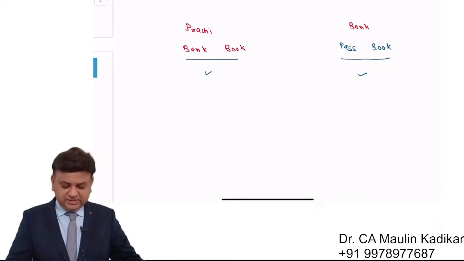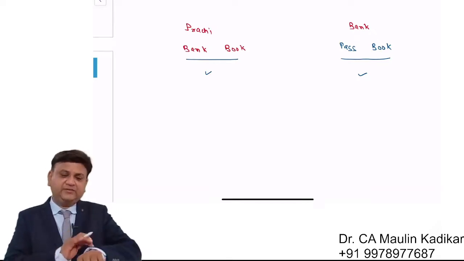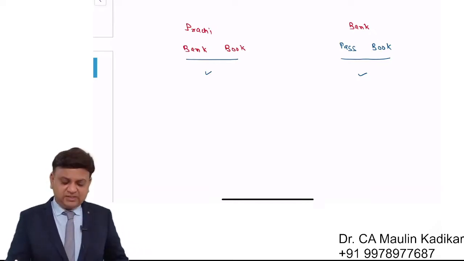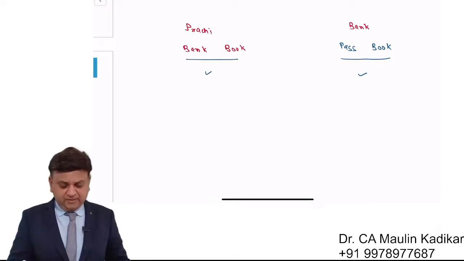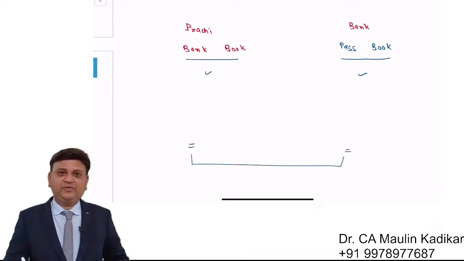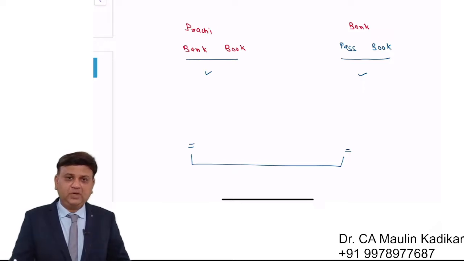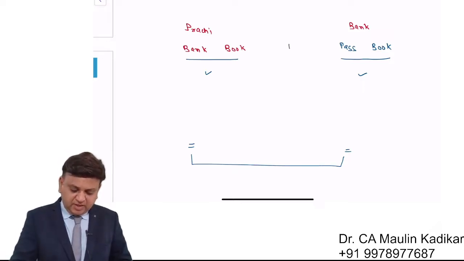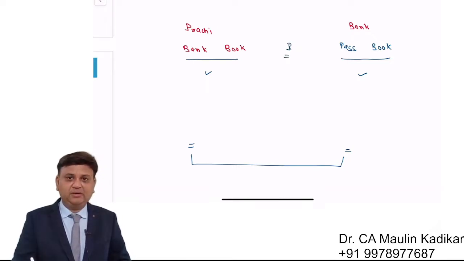What I want to tell you friends is that because of this kind of timing gap, there is a possibility that the balance as per the bank book and the balance as per passbook do not match. So in the second part of the question, we are required to prepare a reconciliation statement.